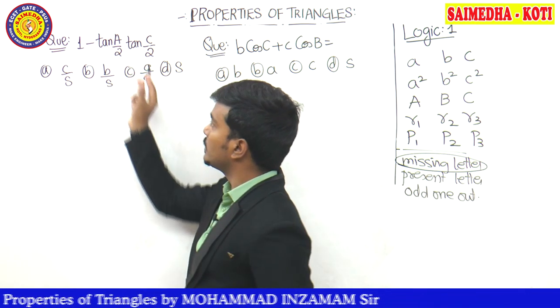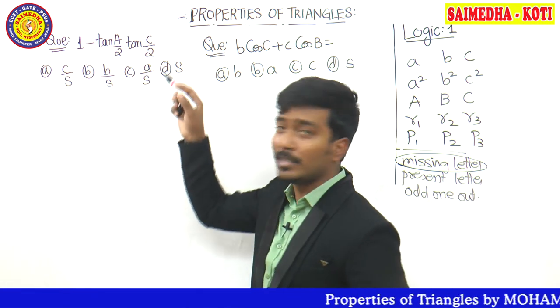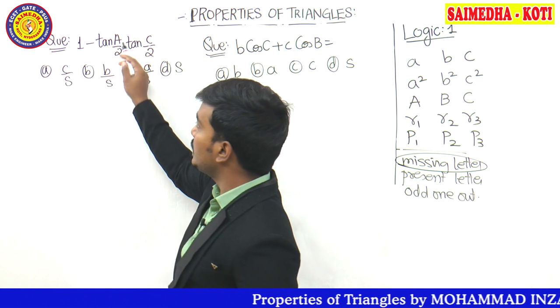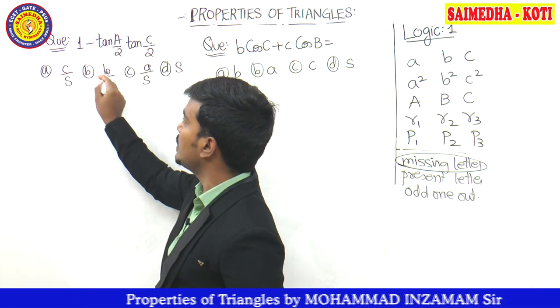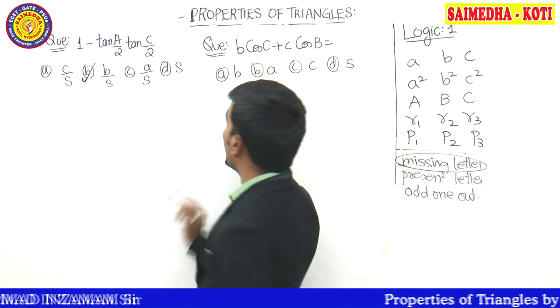That means observe here, we are talking about this topic, guys, here, that is missing letter. So A by 2 is given, C by 2 is given. So A and C by 2 both cannot be the correct answer. So definitely missing one must be the correct answer. So who's the missing here? A is given, C is given. What is the missing one, guys? B. B by S must be the correct answer. Very good, guys. Now let's move to the next question.